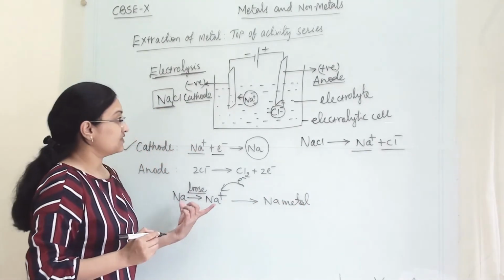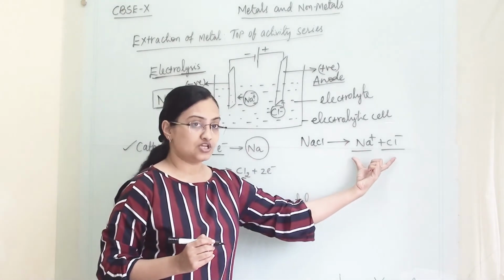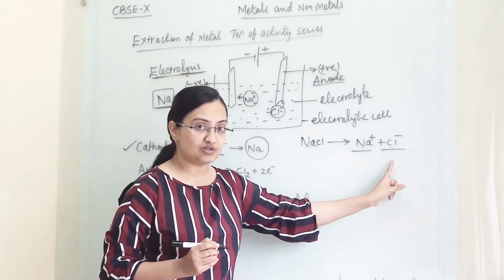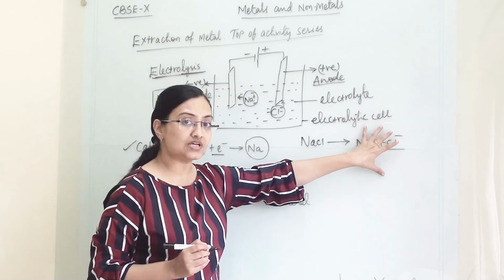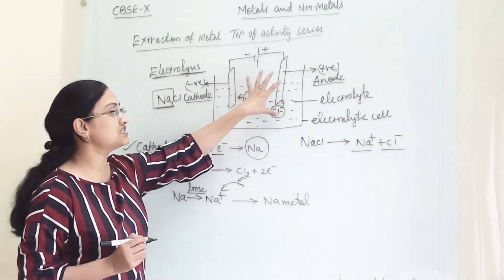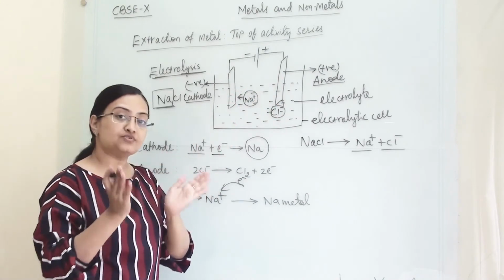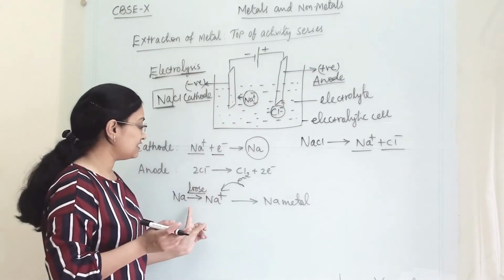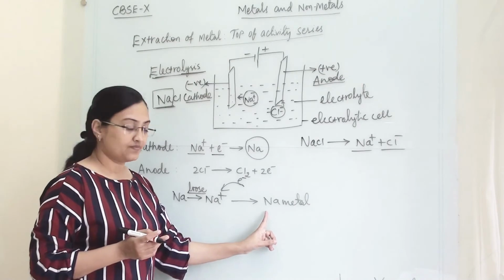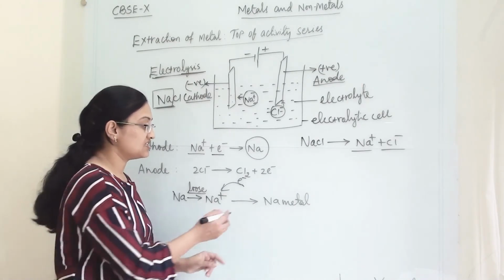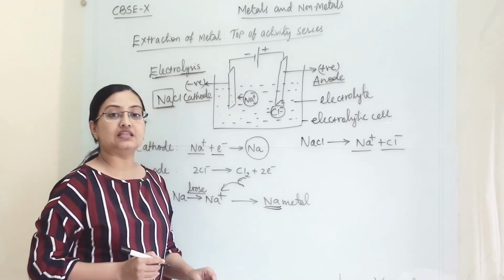So first, from the compound the dissociation will happen, ions will be generated, then those ions will travel towards their respective electrode, meaning the opposite charge electrode. There they will get discharged. Once they get discharged, they will be in their native state.